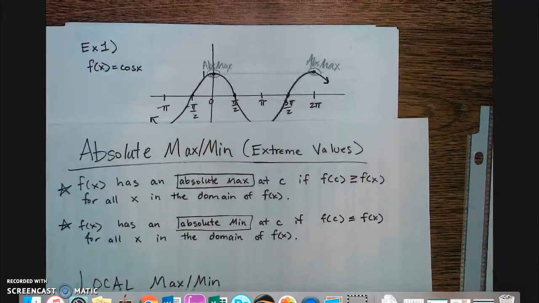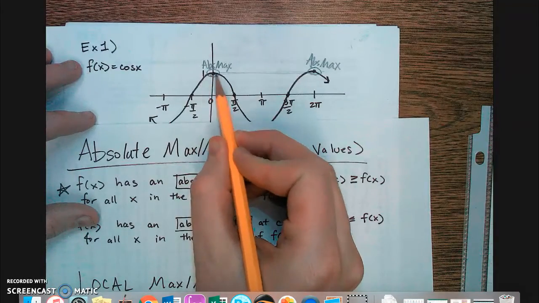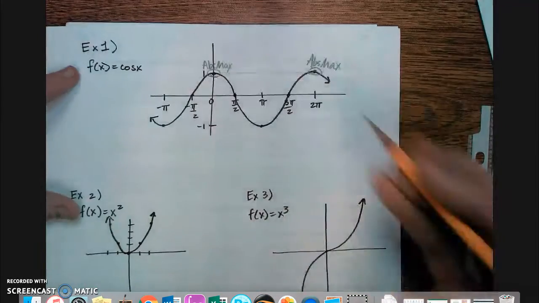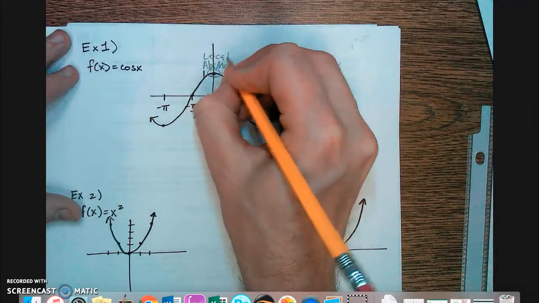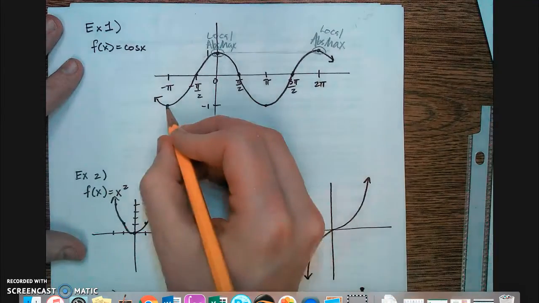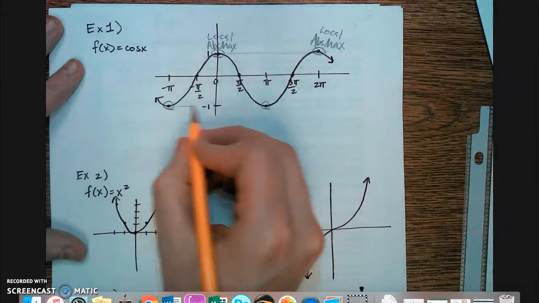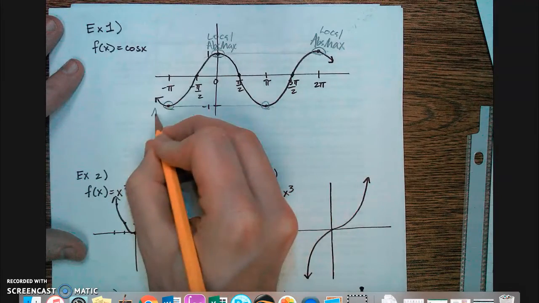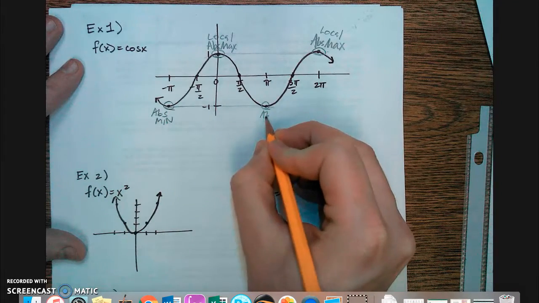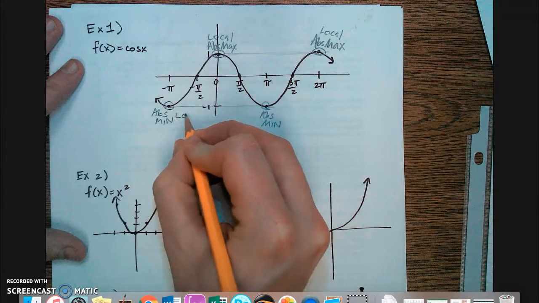They're also local maximums because they are the max. This is the maximum in that section, and this is the maximum in this section. So they're also local. And then I also have some minimums. I've got a minimum here and a minimum here. These, again, since they're the same, they're both absolute minimums. And they're also local because they're the minimum in that section.